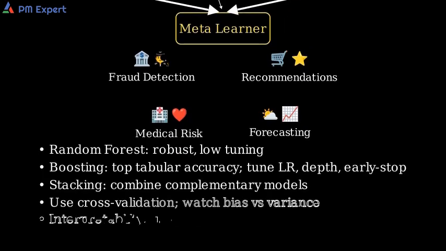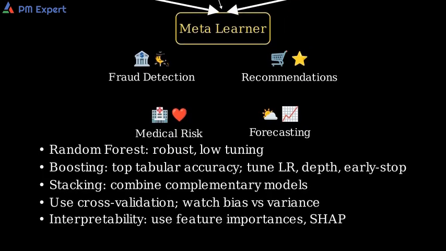Practical tips: use random forests when you want robustness with minimal tuning. Use boosting methods like XGBoost, LightGBM, or CatBoost for top accuracy on tabular data, but watch for overfitting and tune learning rate and tree depth. Use stacking when models are complementary and you have enough data. Always validate with cross-validation and monitor bias versus variance. Ensembles can be harder to explain, so consider feature importance and SHAP tools.